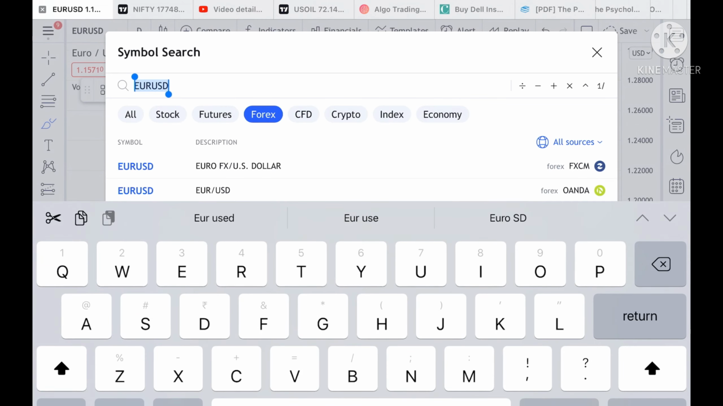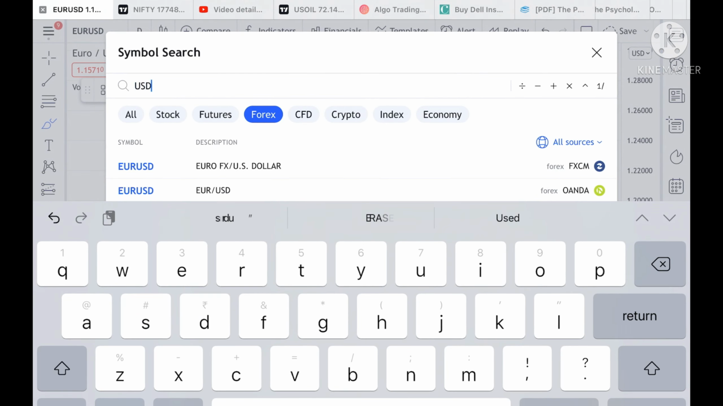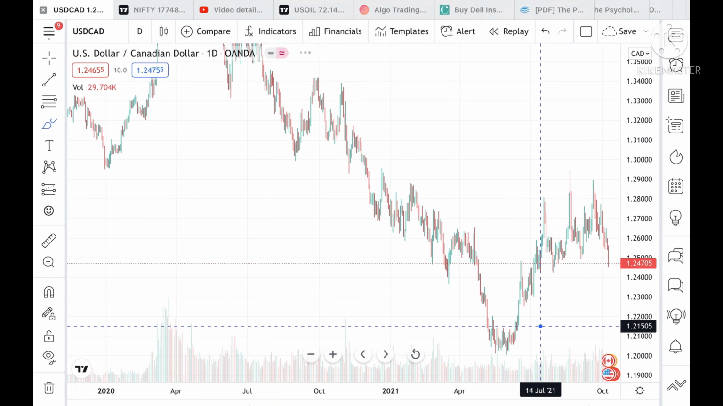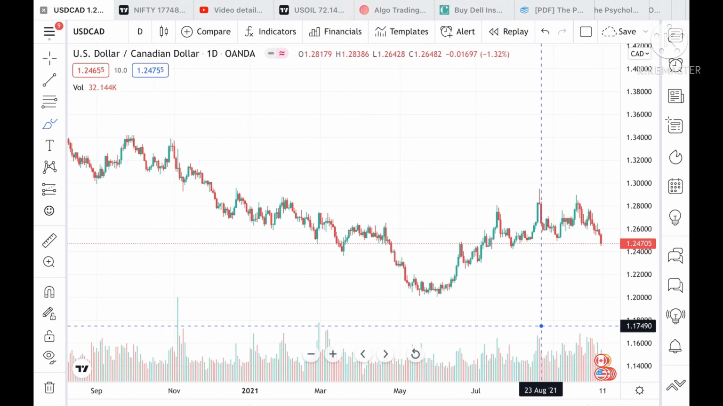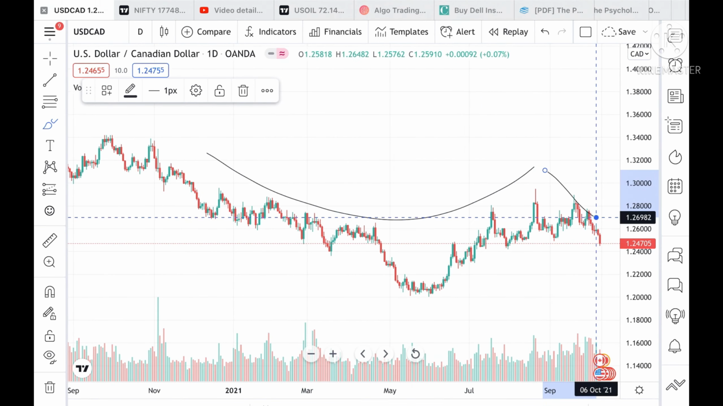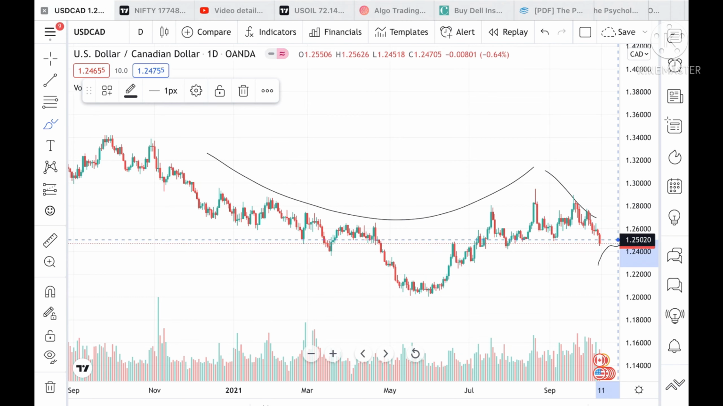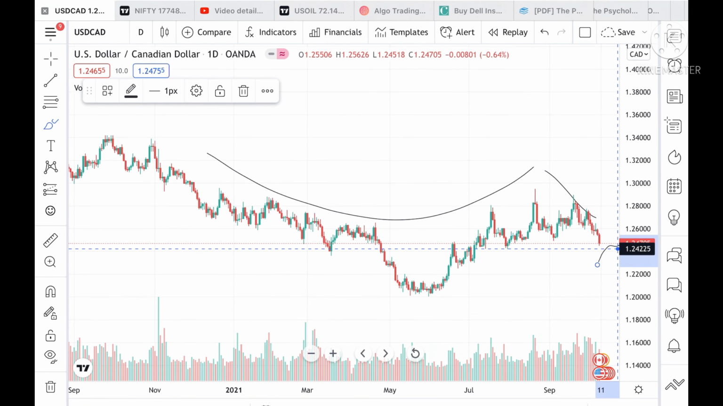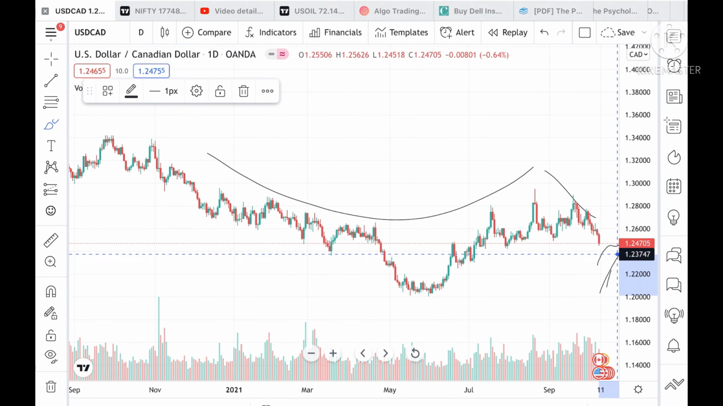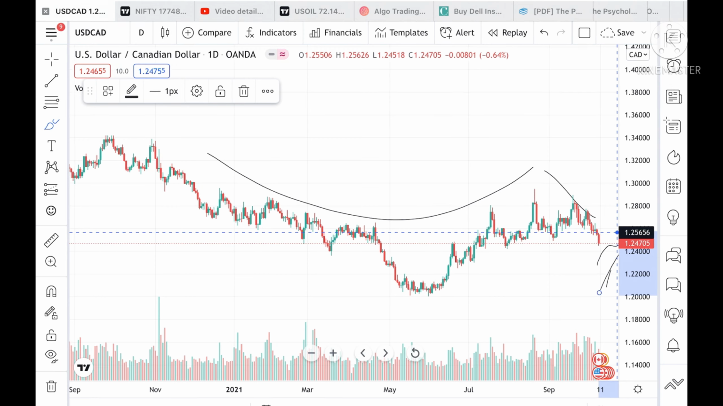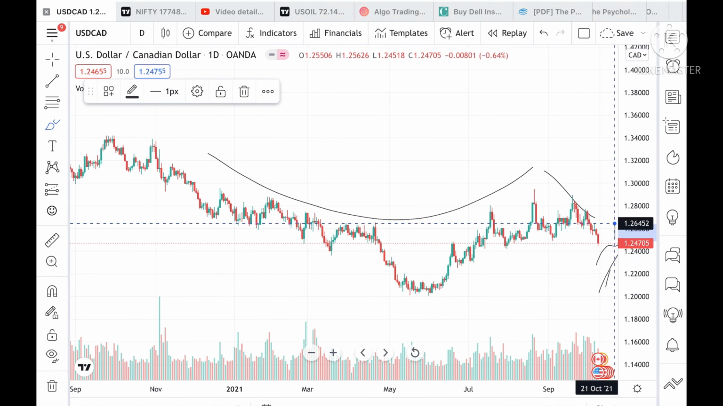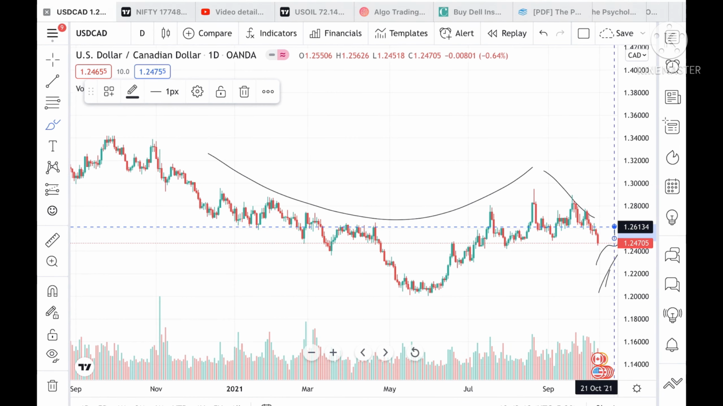1.11604. If we talk about USD CAD, we have seen a cup pattern is trying to form. Suppose if the price goes above a level, now it is trading at around 1.24705, if the price sustains this level, then there is a probability it can go and touch a level of 1.25656, and from there a level of 1.26134.